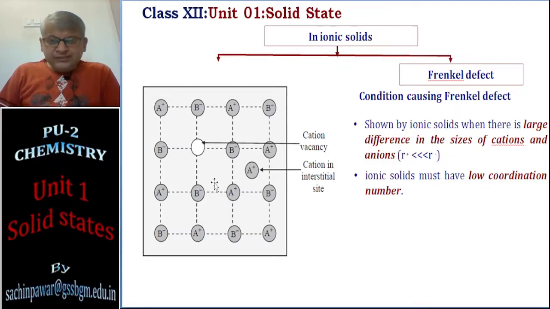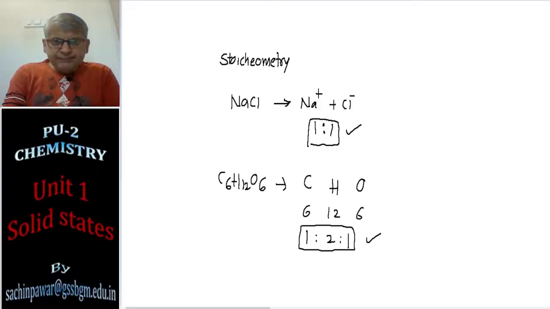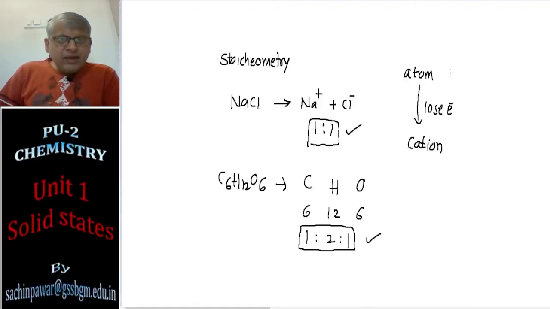The condition for Frenkel defect is that the cation goes into the interstitial space. Now here I just want to explain something. Suppose I have an atom. When the atom loses electrons, it becomes a cation, that you have learnt. And when the atom gains electrons, it becomes an anion.